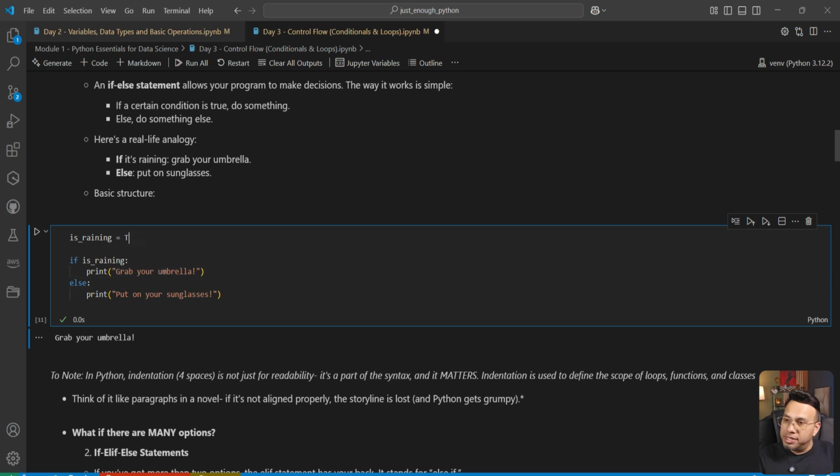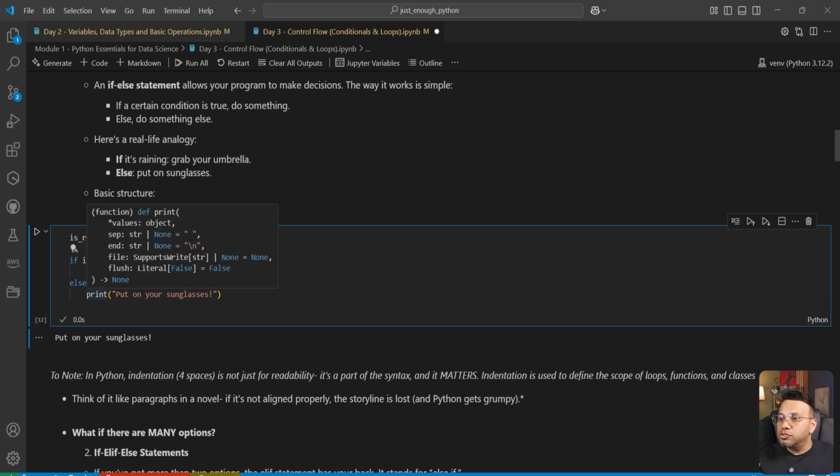Had we made it false, what do you think will happen? We skip this line and we move to this line because this condition is no longer true. If isRaining is false, you are moving to the else statement and then printing put on your sunglasses.